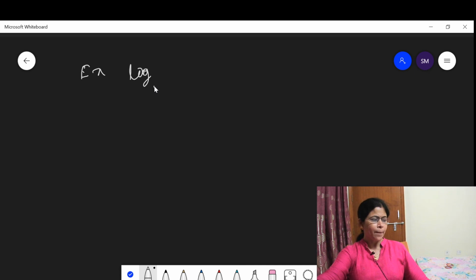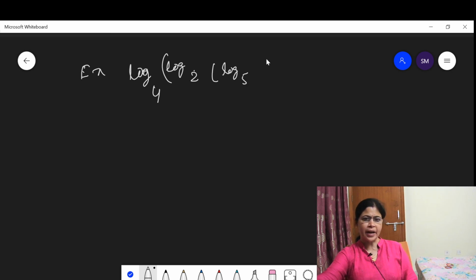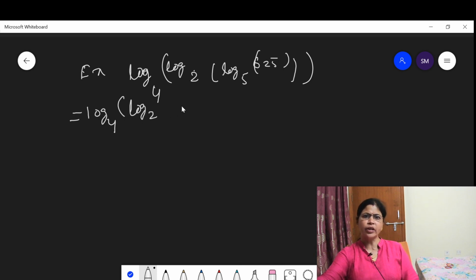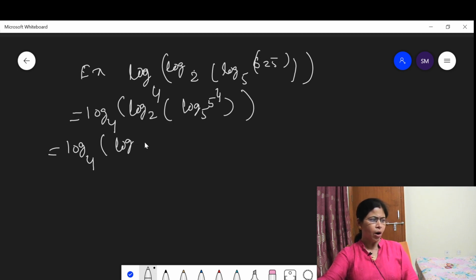logarithm of base 4 of logarithm of base 2 of logarithm of base 5 of 625, find its value, evaluate this. This is equal to log of 4, keep it here, log of 2, keep it here, then inside this is log of 5. 625 can be written as 5 to the power 4. Then this is equal to log of base 4 and log of base 2,